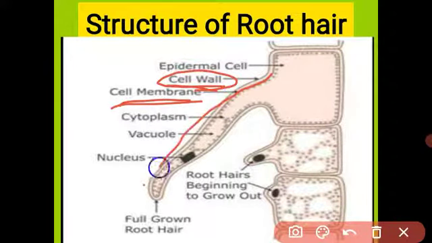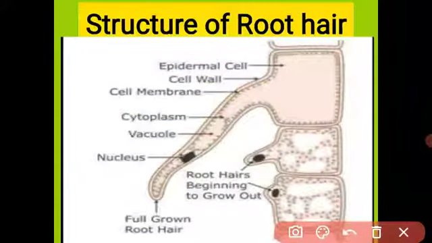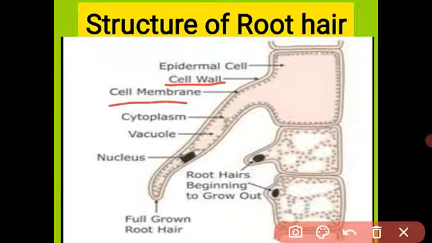This is the structure. This is the root hair. Got it? The root hair has two membranes, the cell wall and the cell membrane. The cell wall is freely permeable. Freely permeable means it allows all substances to enter the cell. And the cell membrane is a semi-permeable membrane. Semi-permeable means the cell membrane allows only selective materials to enter and exit.